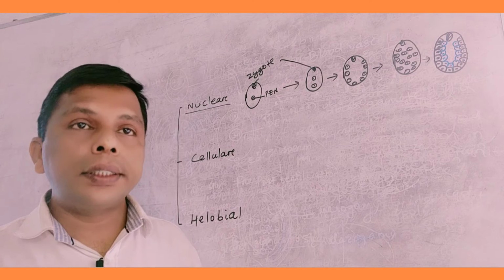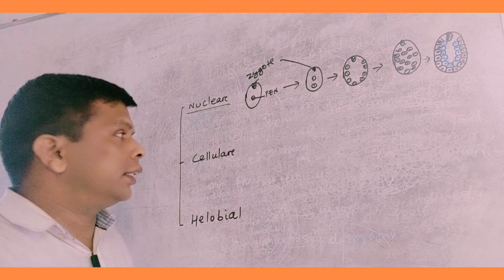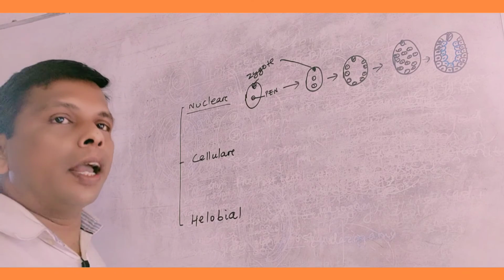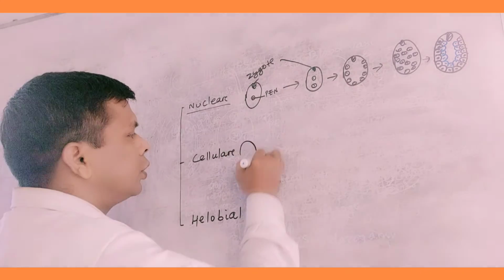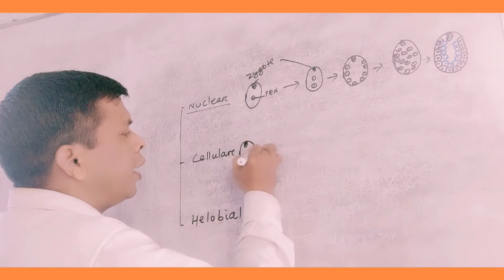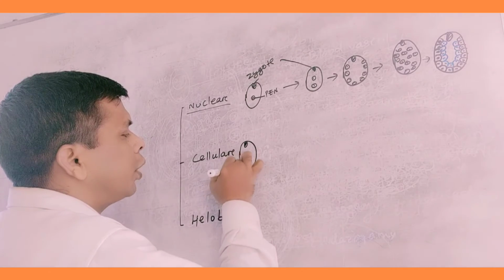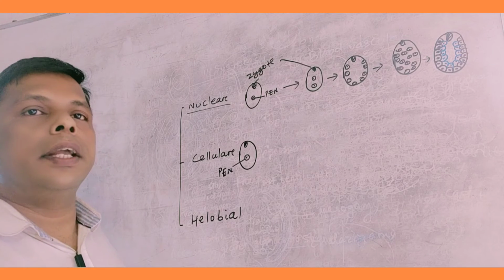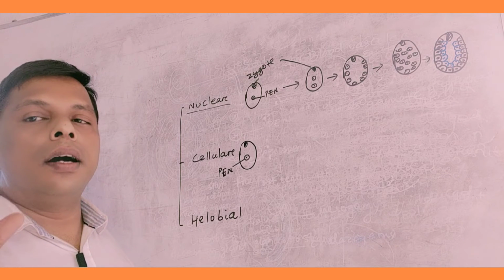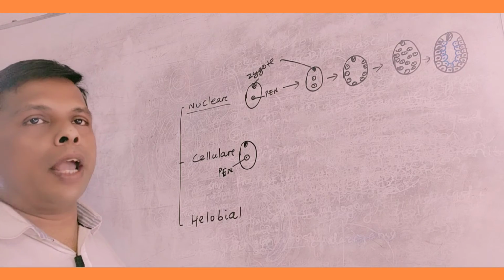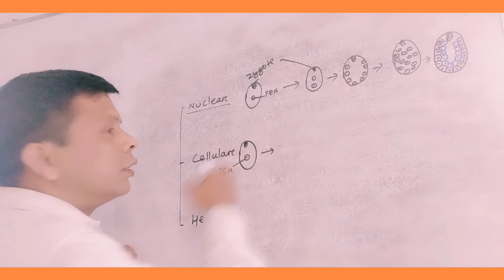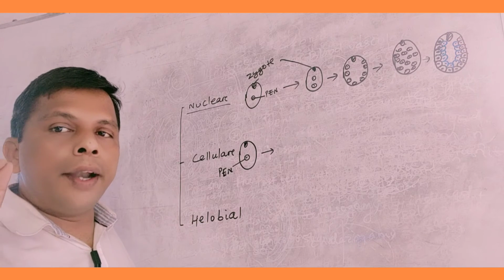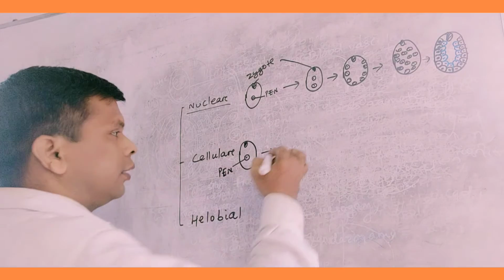Then come to cellular endosperm. In cellular endosperm, there are normal cell division types. Suppose this is the primary endosperm nucleus. Immediately after formation of the primary endosperm nucleus, there is a division of the endosperm nucleus along with the cell.